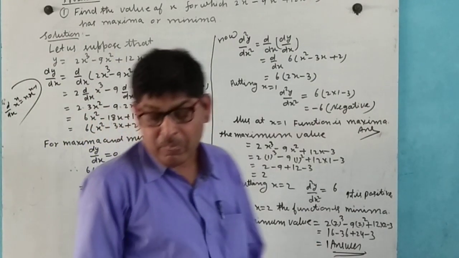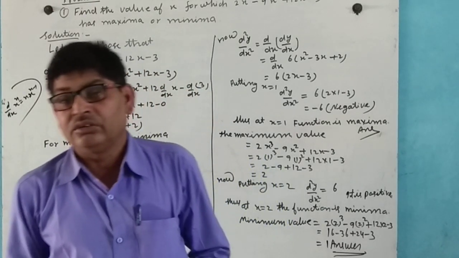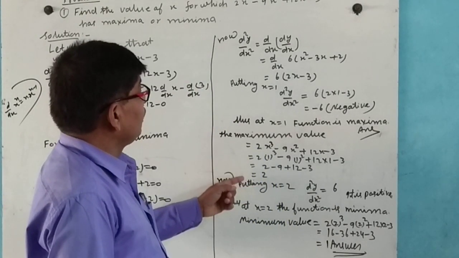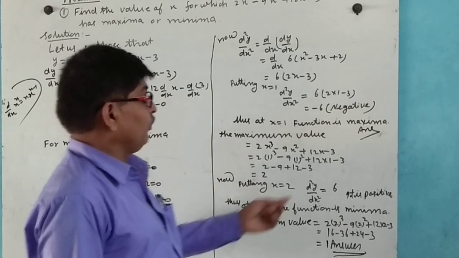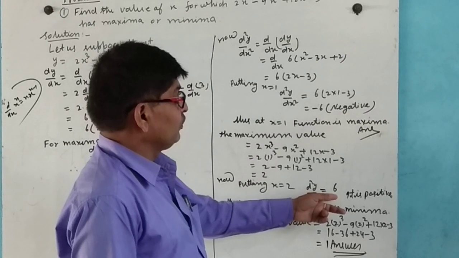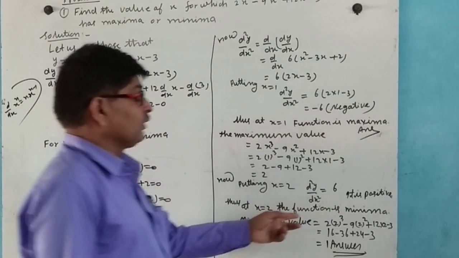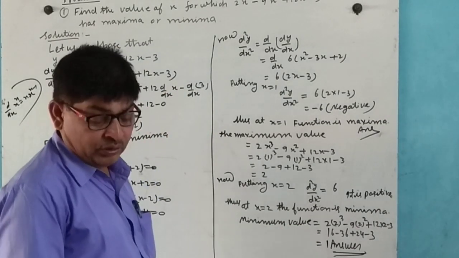So today we study about the differentiation.